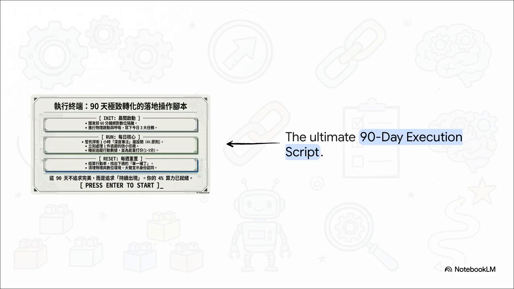And here it is. This 90-day execution script is your new architecture. An optimized morning, an unbreakable 4% core, and a weekly reset. It's not about being flawless, guys. It's about showing up consistently, even on the days you absolutely don't want to. Because that's exactly where the new identity is forged in iron.